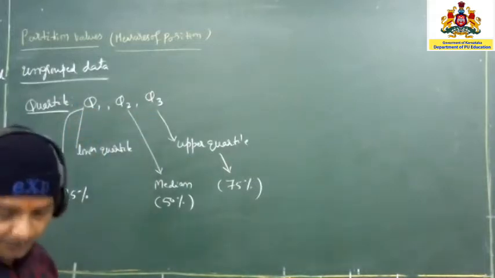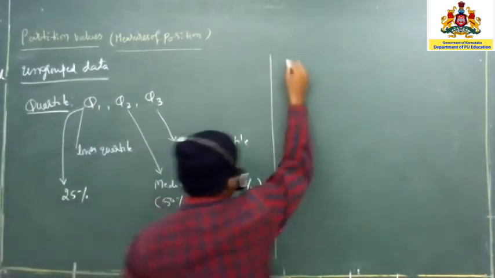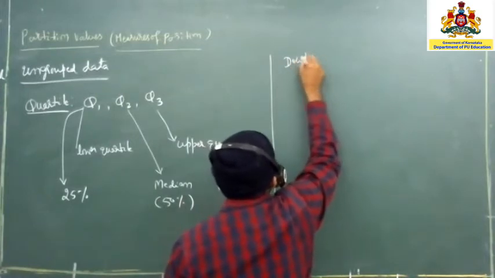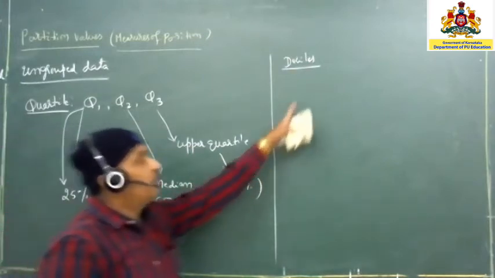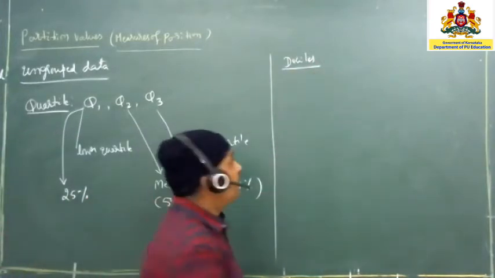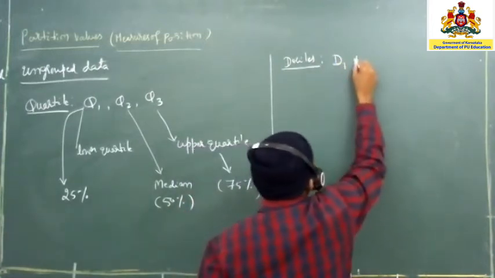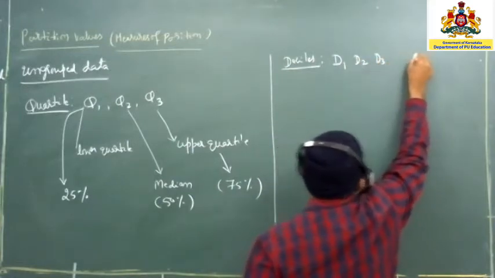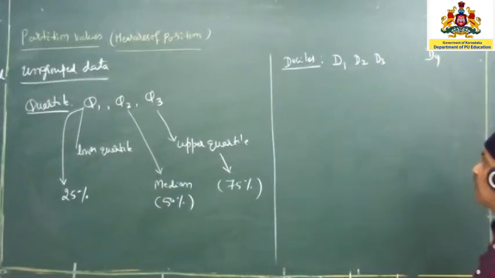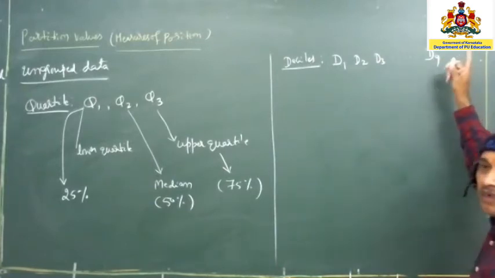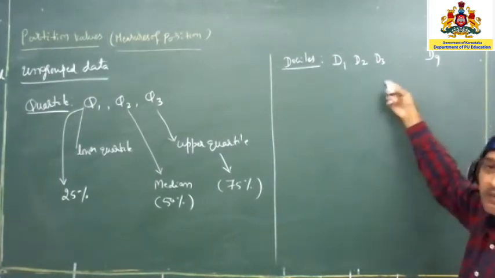In the same way, deciles. Deciles are a measure which divides the given data into 10 equal parts. A decile is denoted by capital D, and there are D1, D2, D3, up to D9. As I said already, Q4 is nothing but the last part, and here D10 is the last part. We will not write it because it is nothing but the total frequency.